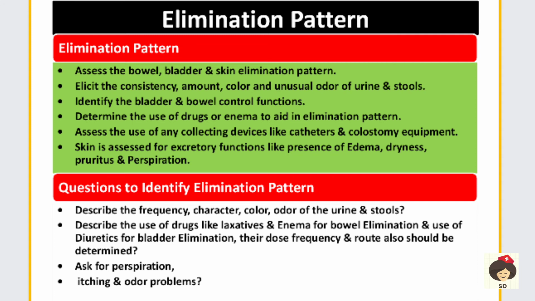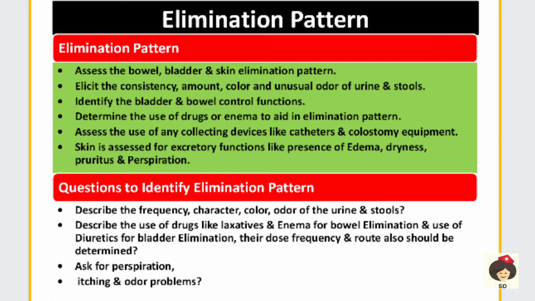And ask about any drugs or enema they are using to aid in elimination. Drugs means some persons will take laxatives if they have constipation, so that there can be easy elimination. Those histories you will be collecting. And if the person is using collecting devices, some hospitalized patients may have catheters, or if a patient has a gastrointestinal disease, he may have a colostomy to collect the feces.